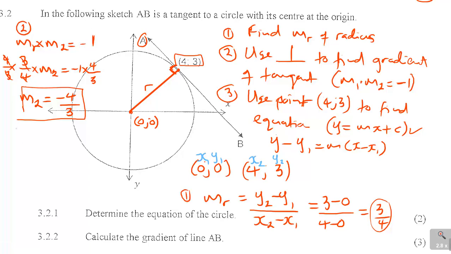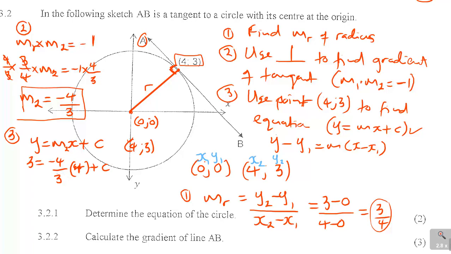Now step 3, it says I need then to use that point (4, 3) to find the equation. So I'll use y = mx + c. Now I'm using point (4, 3), and my y there is 3 is equal to m. Remember, I got the gradient, which is my m2 there, which is negative 4 over 3, and then my x, that is the 4, plus c. So this equation helps me to find c.